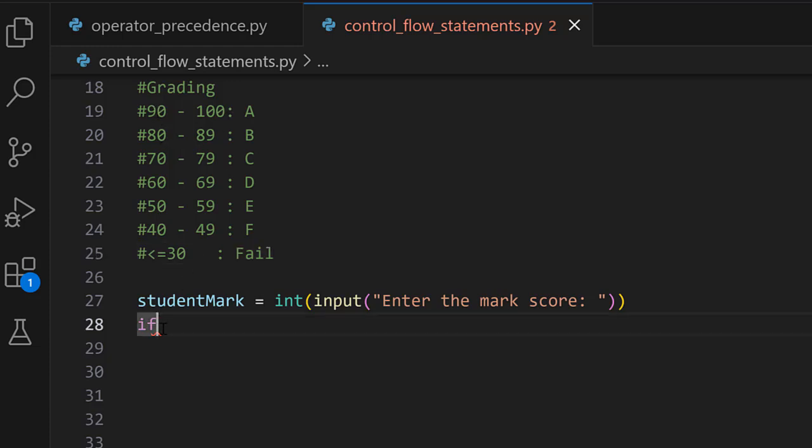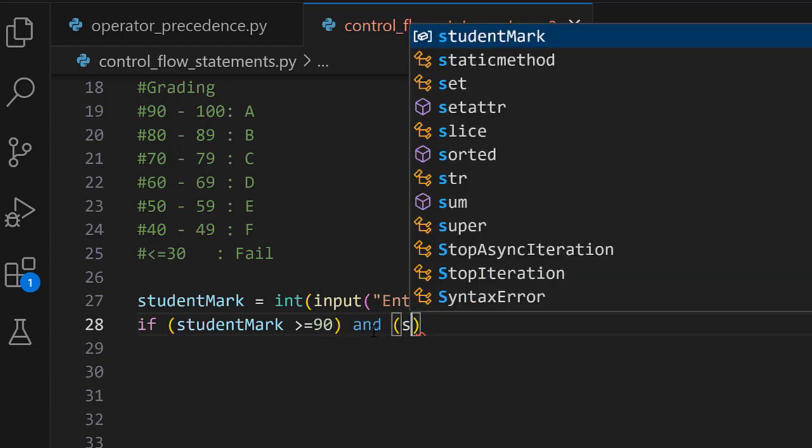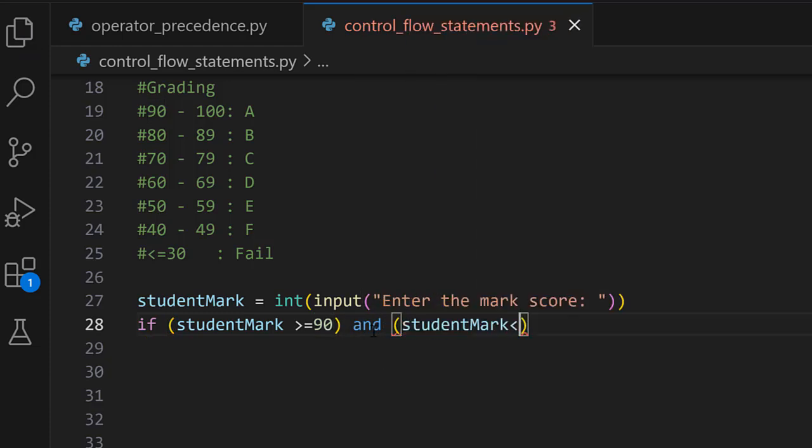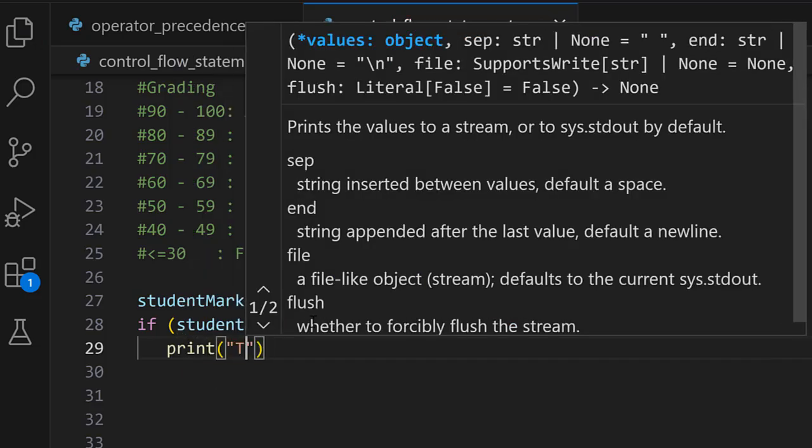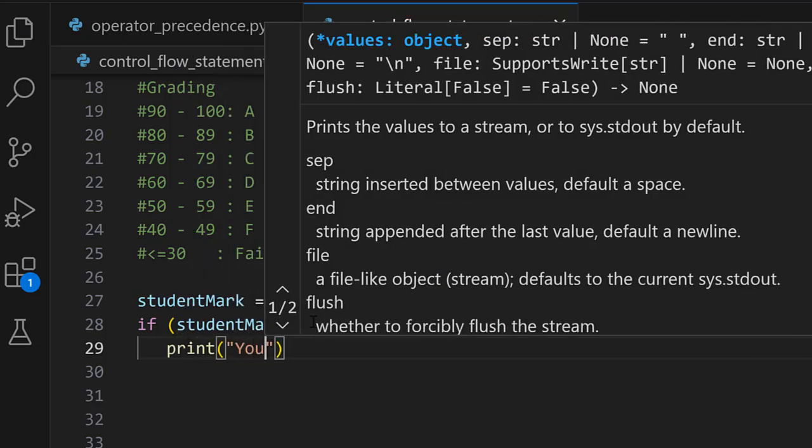So that means that we are going to say if the student mark is greater or equal to 90, we can actually work with the parentheses as well, and the same student mark must now be less than or equal to 100. Then you go ahead and terminate this with a colon. So if this is true, we want to go ahead and print a simple message like you scored an A.